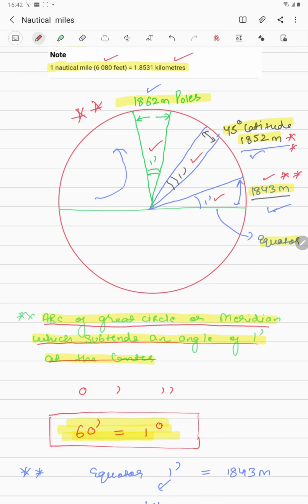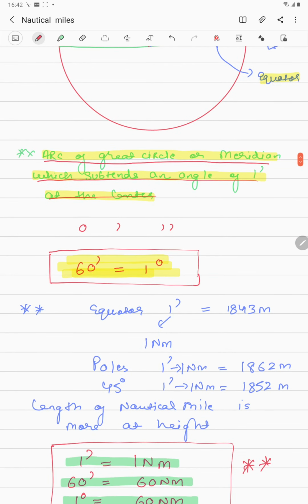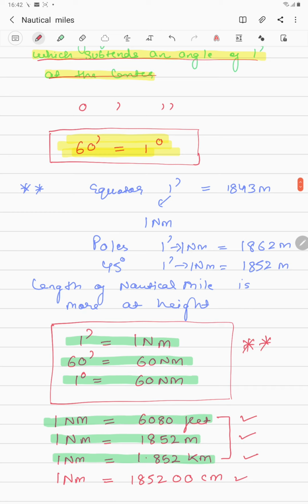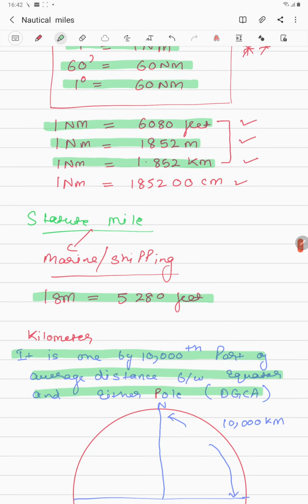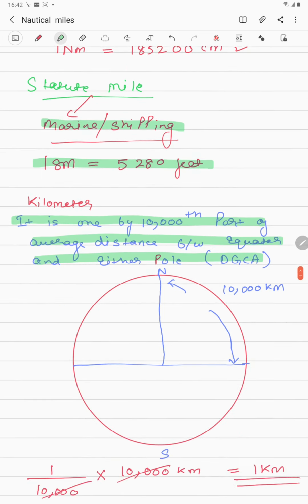So remember all these values, and what we have seen is that the higher up in latitude we go, the length of nautical mile is more. So let me just highlight this. Length of nautical mile is more at a height, and then these are all the conversion values that you need to remember. And remember, statute mile is used in marine and shipping, not in aviation.